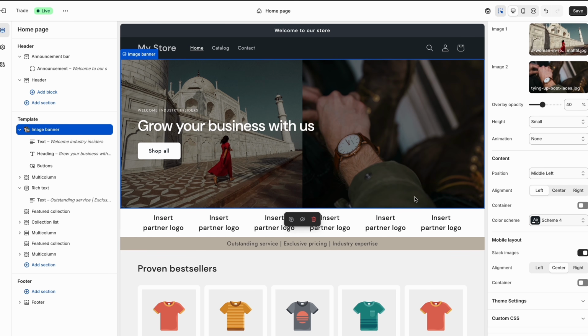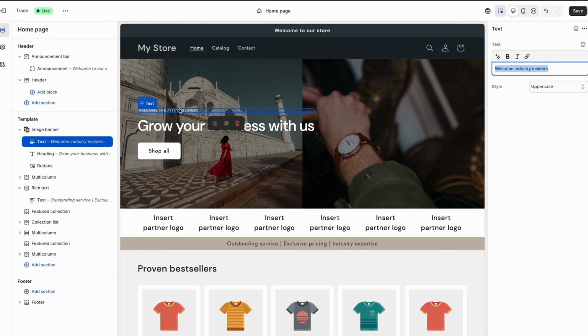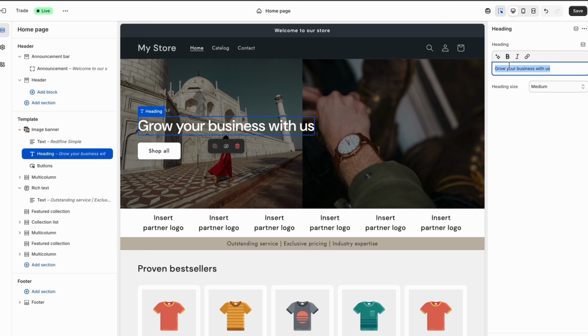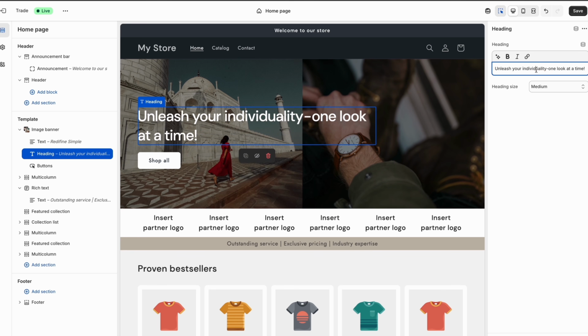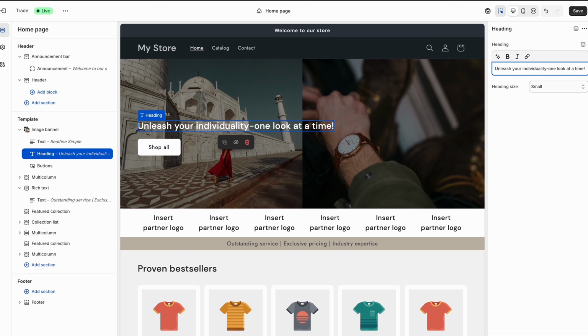The template came with these words, but we are not growing any business here. We are selling clothes. So change the text to something relevant. Click on it and you will be able to edit on your right. You can ask ChatGPT to give you ideas of what to write, tell it your niche. Keep playing around with the text.